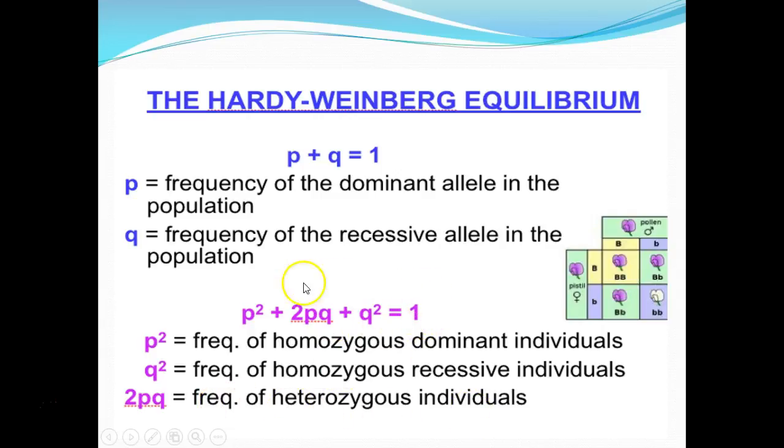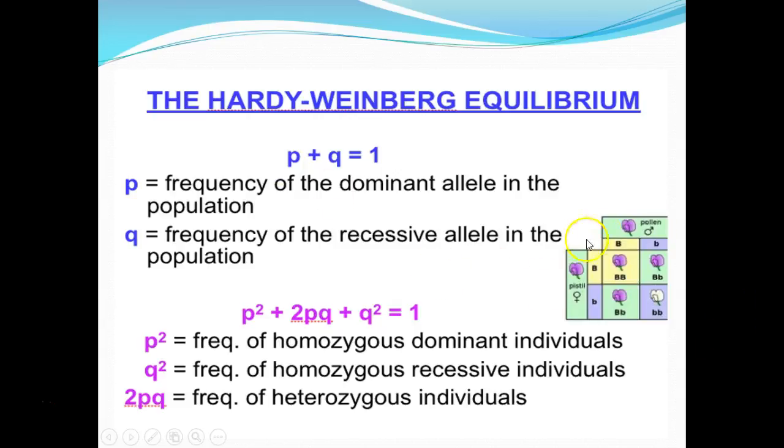So one thing that you will have to remember is that you're using this equation down here when you're calculating the frequency of individuals. Again, individuals have at least 2 alleles. So all of the factors in the equation have, here's 2 dominant, here's 2 recessive, here's 1 of each. So this is individuals. Whereas up here, those are by themselves. It's just 1 of each. So this is the equation you use to determine the frequency of just the alleles themselves.